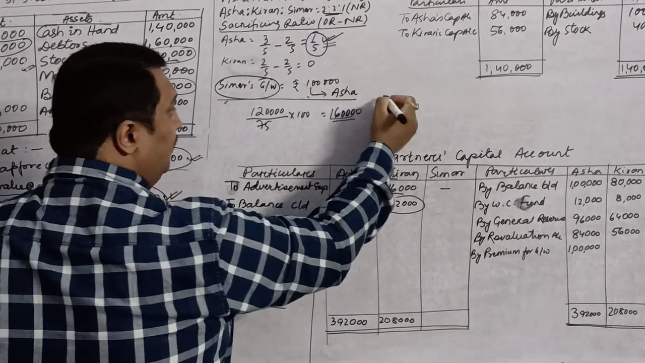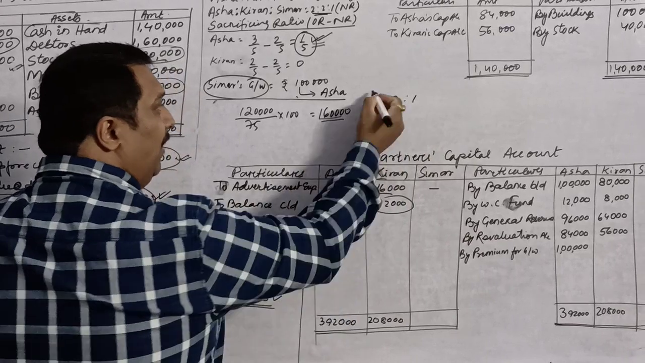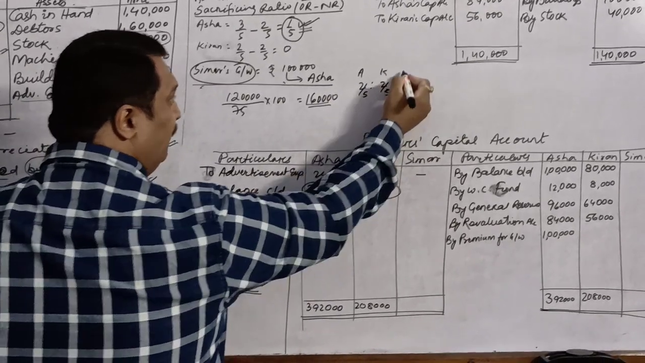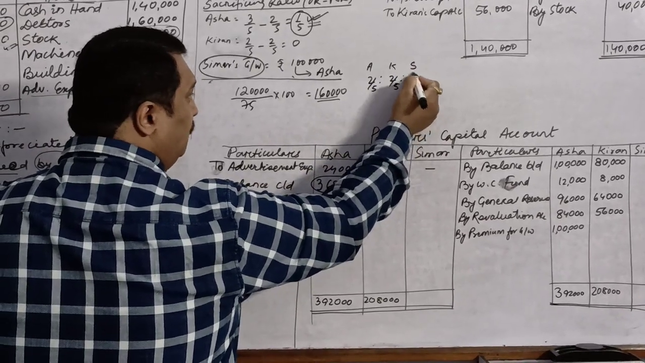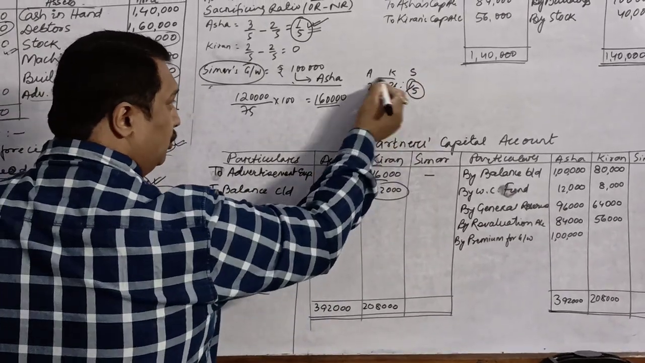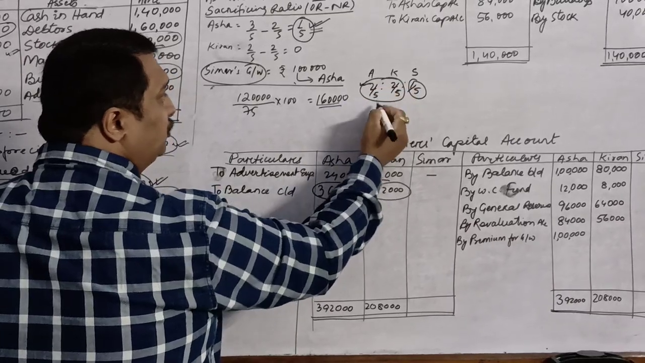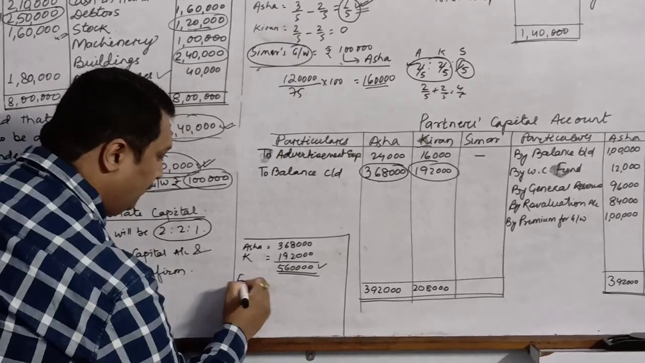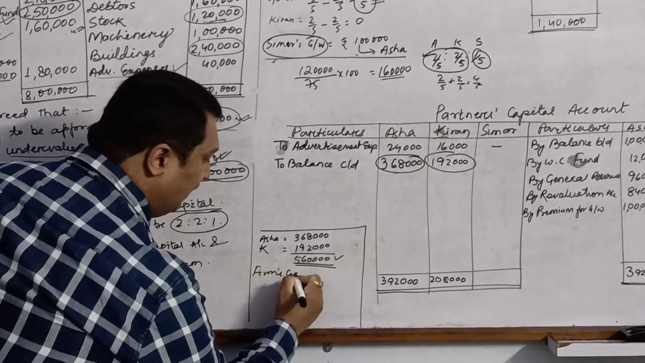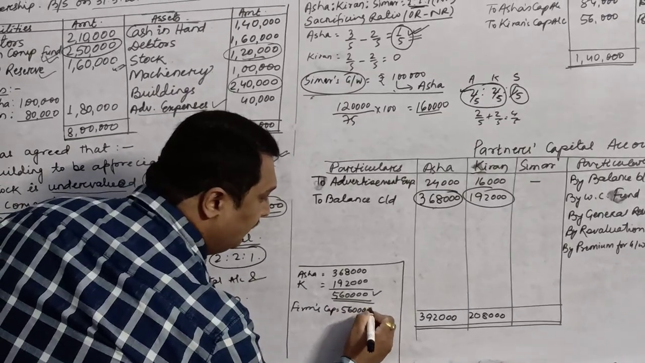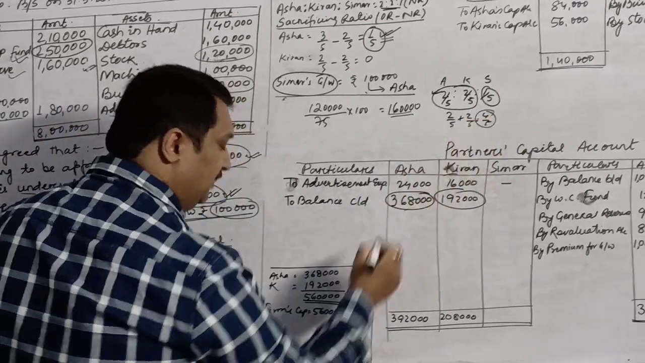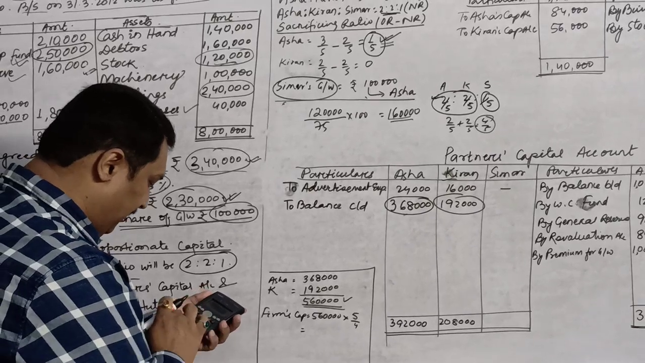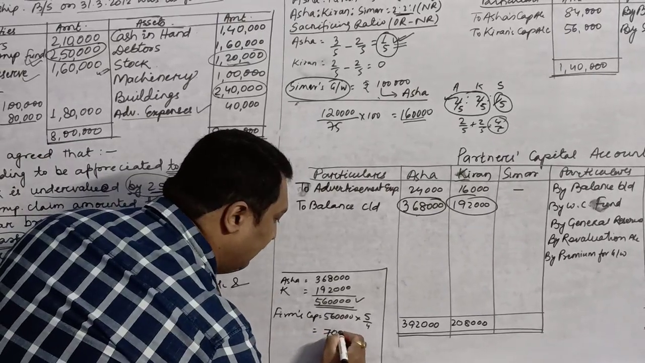What is the new PSR? New PSR is 2:2:1. This is the share of Asha, 2/5, Kiran is once again 2/5, and Simar, who is a new partner, is coming for 1/5 share. So we need the capital share of these two, 2/5 plus 2/5, which is 4/5. So from here we can calculate the firm's capital: 5,60,000 into the reciprocal of this share, 5/4. So the firm's capital will be rupees 7 lakhs.